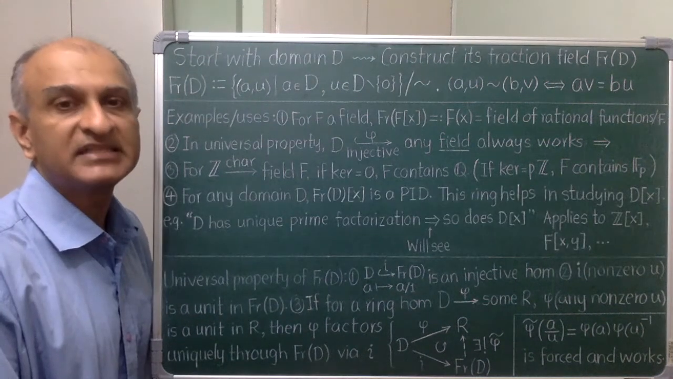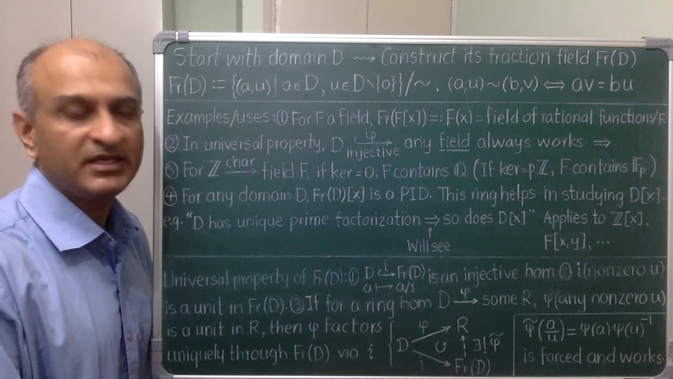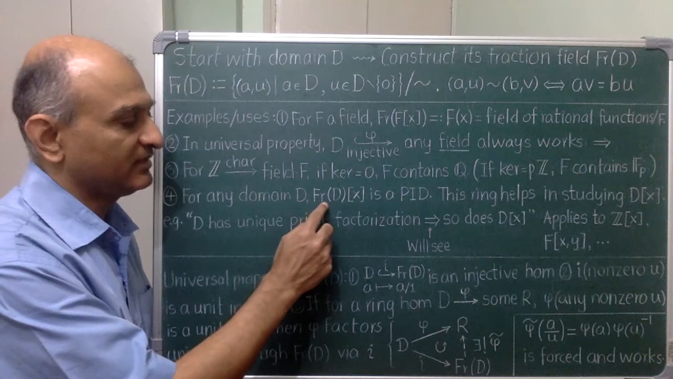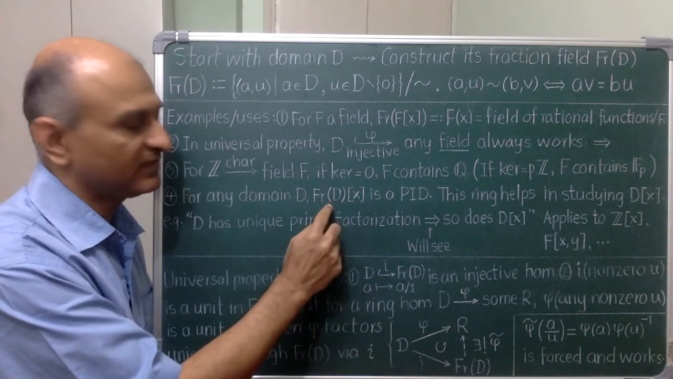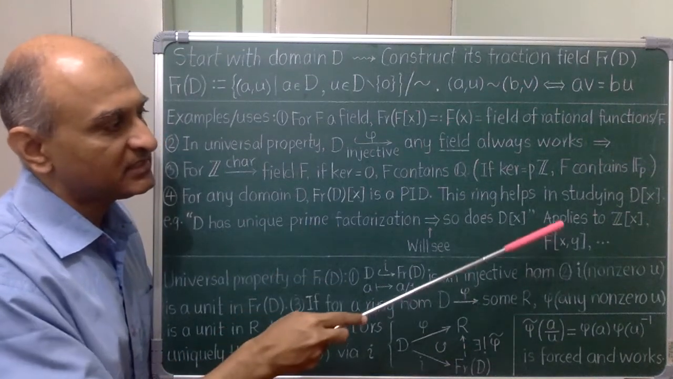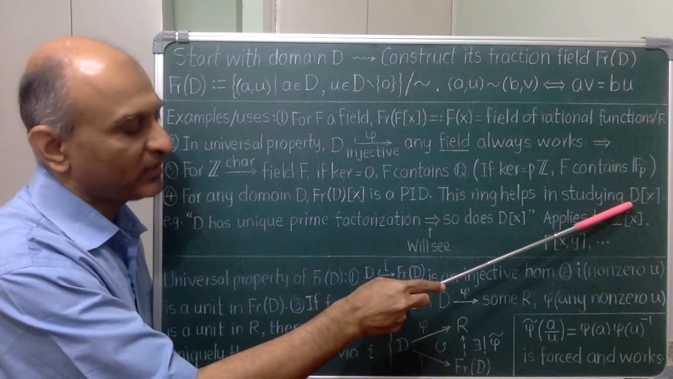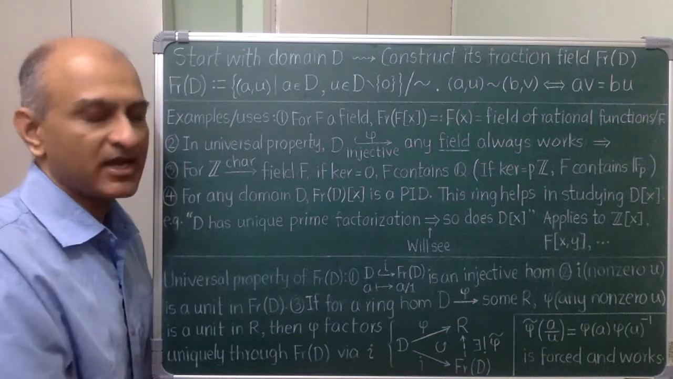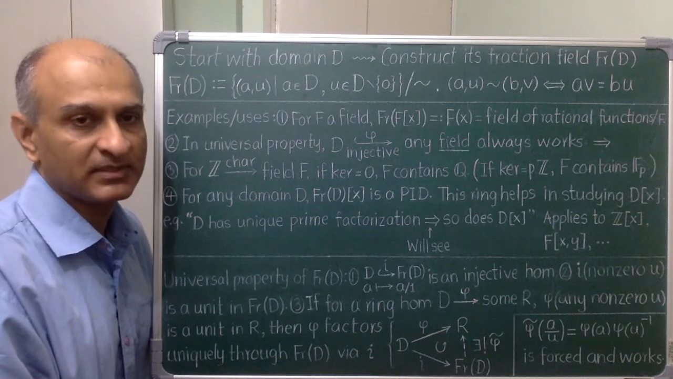The last one is an interesting and non-trivial application. Start with a domain D and take its fraction field. Now, the polynomial ring in one variable over this field is a PID, and this ring can help in studying polynomials over the original domain D. For example, working over rationals can help in studying factorization of integer polynomials.